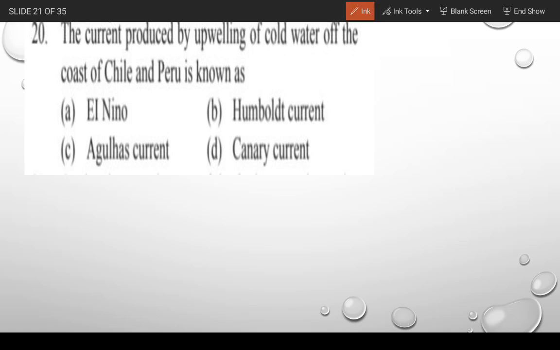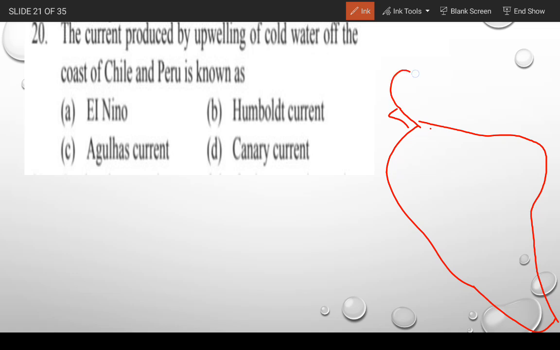The next question is, the current produced by upwelling of cold water off the coast of Chile and Peru is known as. So gentlemen, that is the region of South America, and just attached to this is the Gulf Stream, and this is North America.